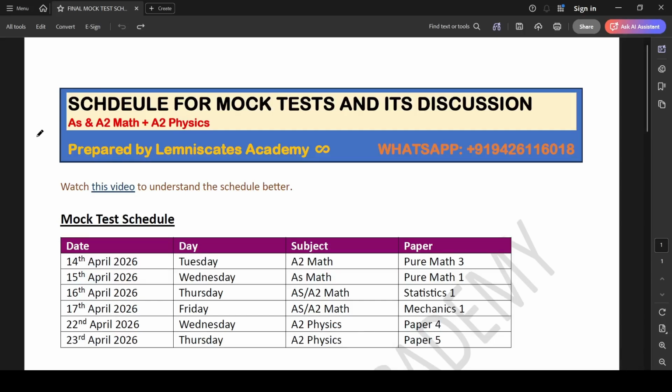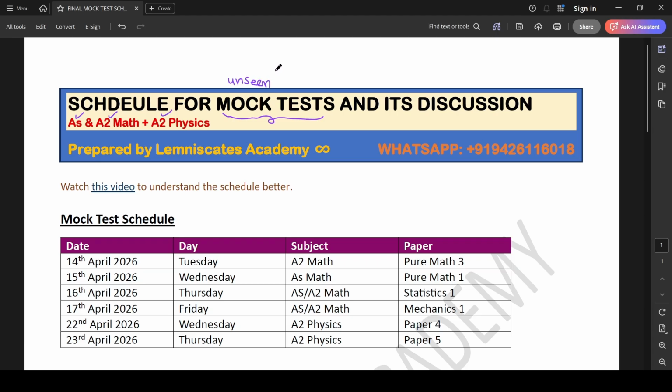Hi everyone. So as per the results of the voting that you had done on our WhatsApp group, you guys have selected AS and A2 Mathematics and A2 Physics, for which I'll be creating mock test papers for every paper that you can expect in the following subjects. And the good thing about this is all the questions will be unseen.